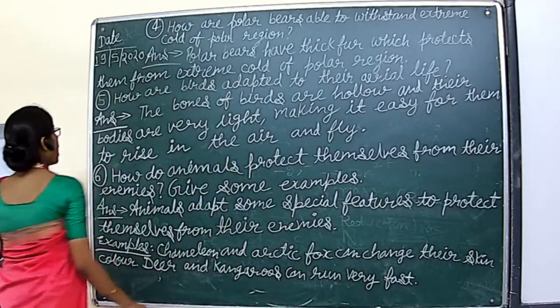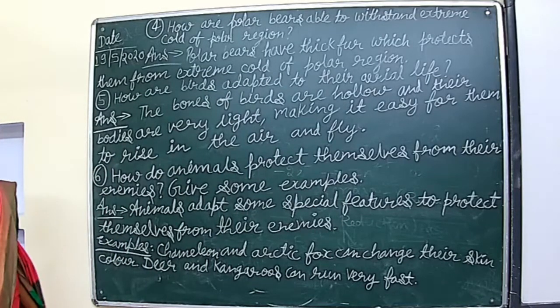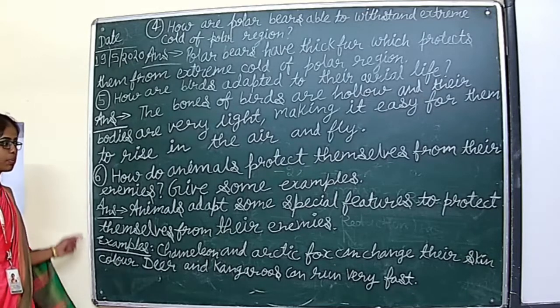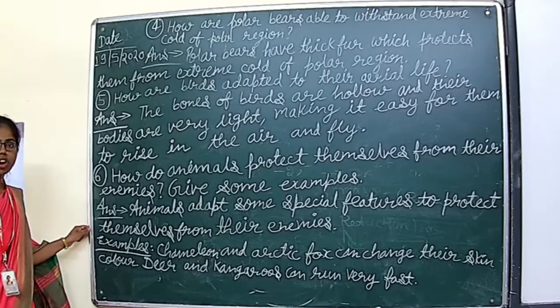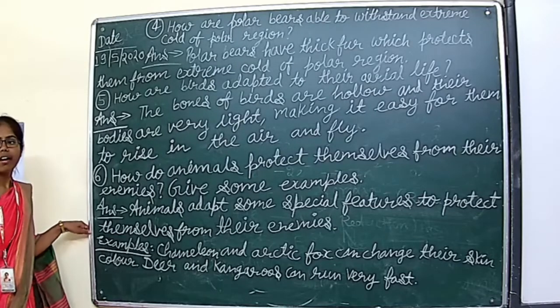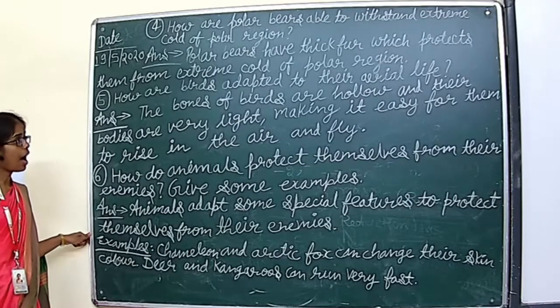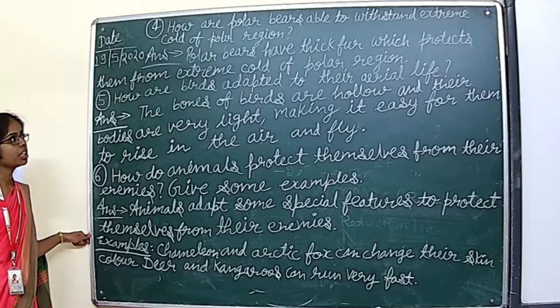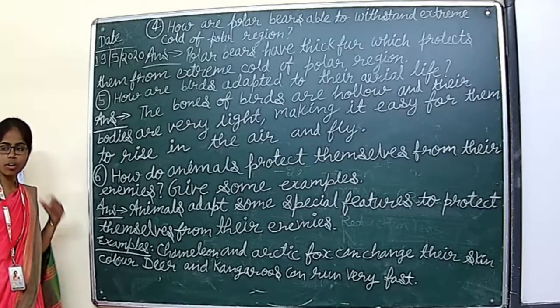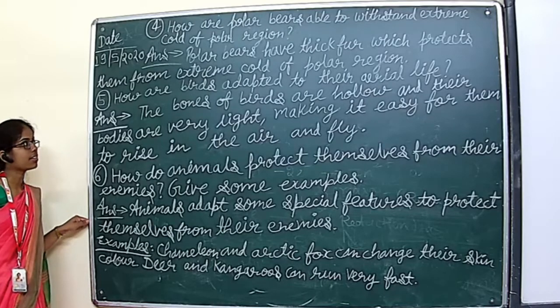Now I will read the answers one more time. How are polar bears able to withstand extreme cold of polar regions? You can pause the video in the middle and write, otherwise take a screenshot and you can note it. Polar bears have thick fur which protects them from extreme cold of polar region.